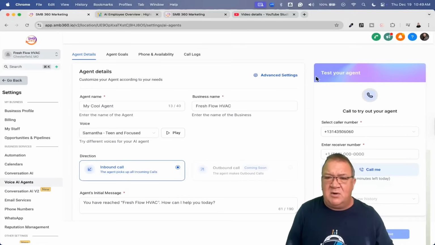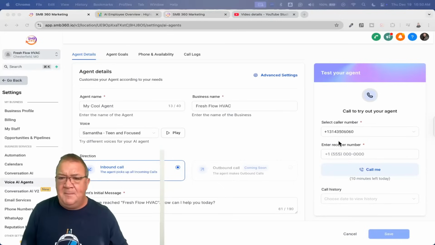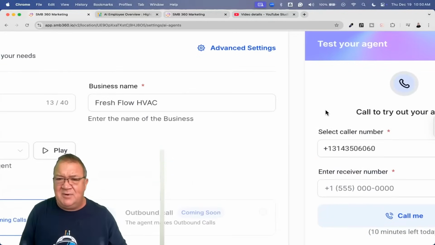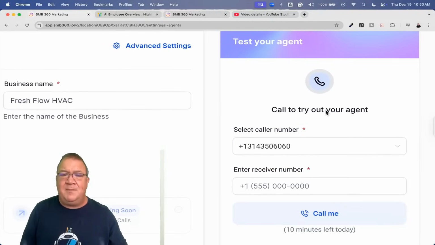Over here, I haven't gone over this, but on the right-hand side, they do have this nice little testing your agent feature. I'm going to just move myself over real quick. But I just want to sit back and take a little bit of time. We didn't really go over that on the last one. But just like in the regular Conversation AI, where you could test the bot if you train it, this is another way of testing your agent.